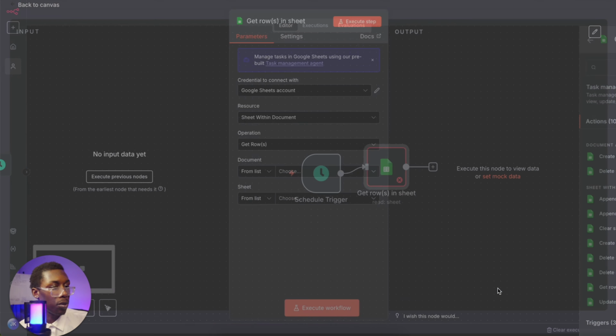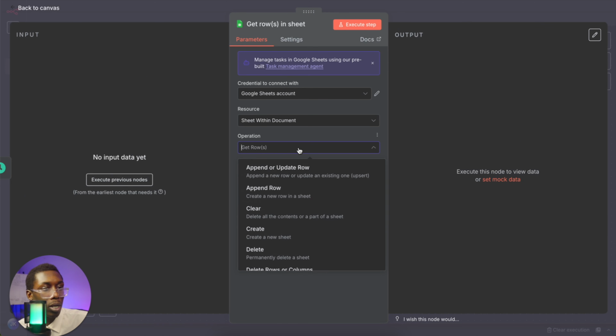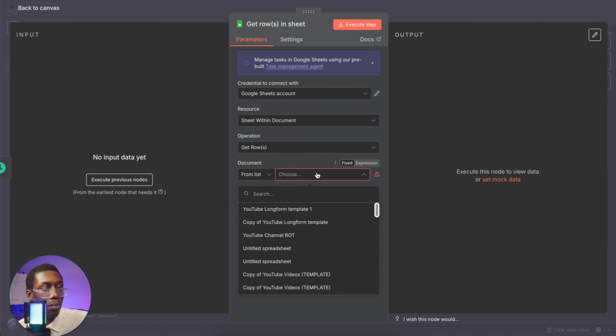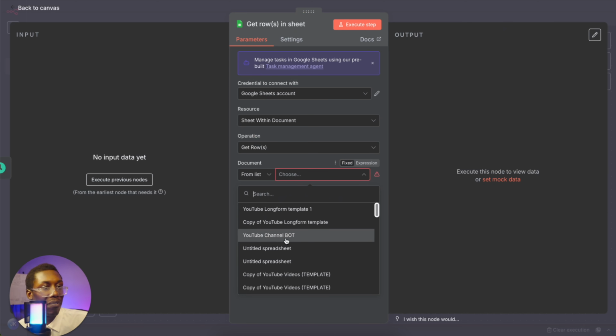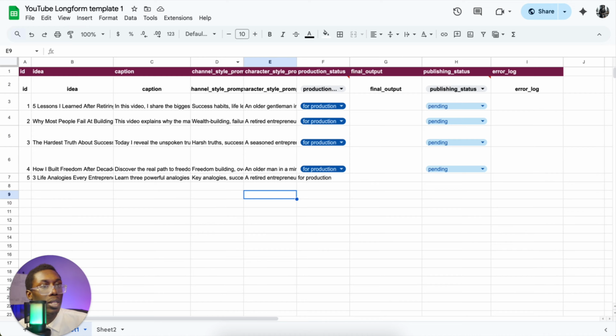So we'll get row in sheet, and you want the resource to be the sheet within a document. And for operation, will be get row, of course. And then right here, the document that you want to choose is the document that you named right here after you made a copy of it. So you make a copy of that document so that it'll be able to be found right here after you've connected your Google credentials. And if you don't know how to connect your Google credentials, it's pretty simple. All you got to do is follow the n8n documentation. And right here, you would select the YouTube Longform template, which would be the same as that right there.